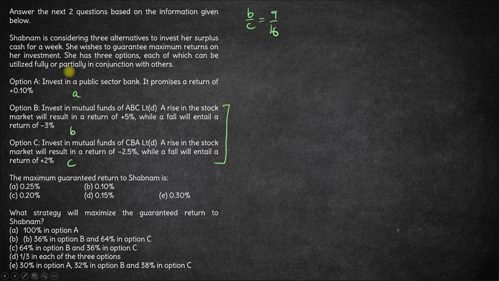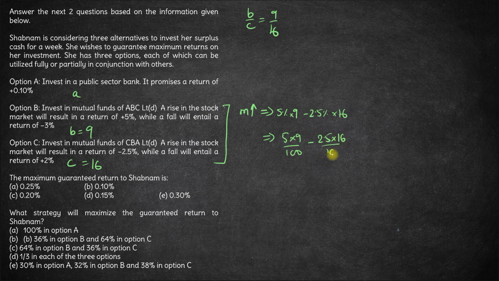Considering that for the timing we are not investing in A, we are only investing in B and C. So if B is equal to 9 rupees and C is equal to 16 rupees, in that case what happens if the markets rise, the return is going to be 5% of 9 plus minus 2.5% of 16, right?